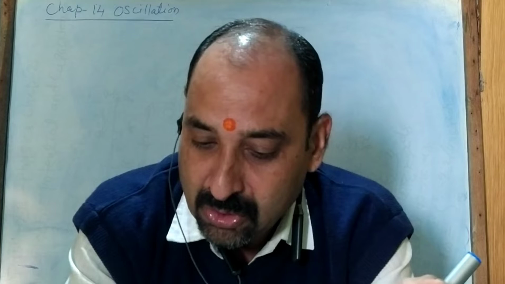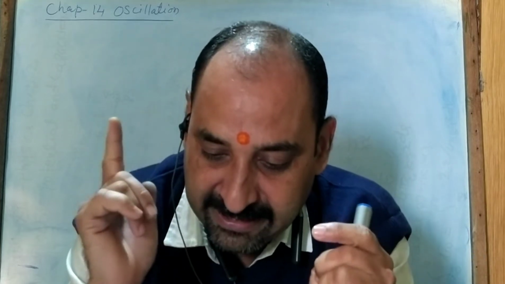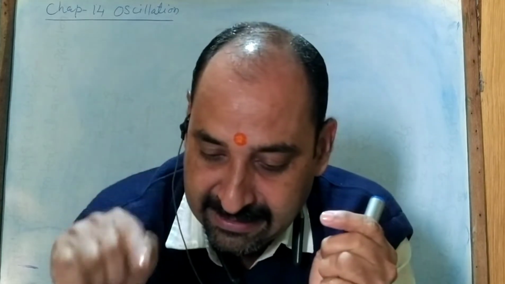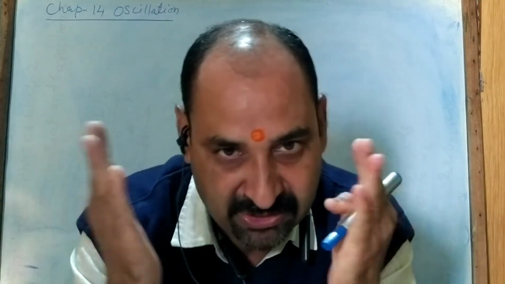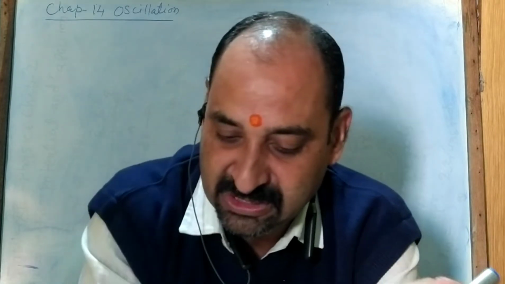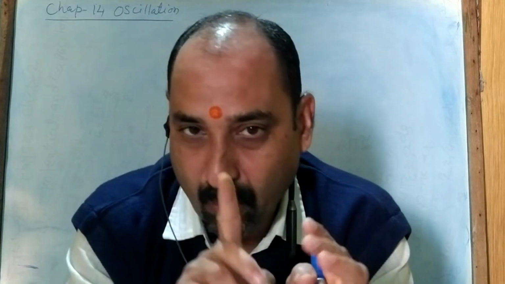Then oscillation or cycle: one complete back and forth motion of a particle, starting and ending at the same point, is said to be one oscillation or vibration. Then time period: the time taken in one complete oscillation or vibration is said to be the time period. Then frequency: the number of oscillations completed per unit time, that is nu or f. The formula is f equal to 1 by T, or nu equal to 1 upon T.